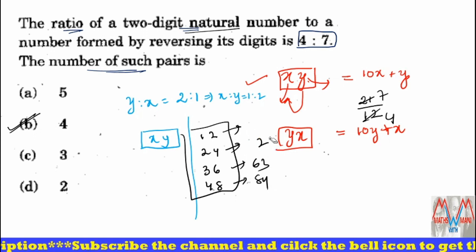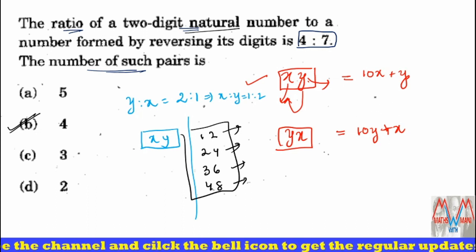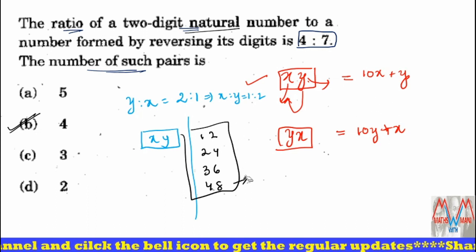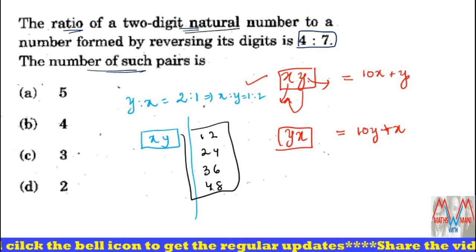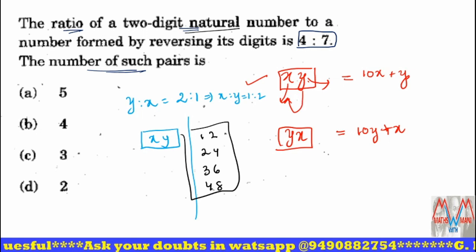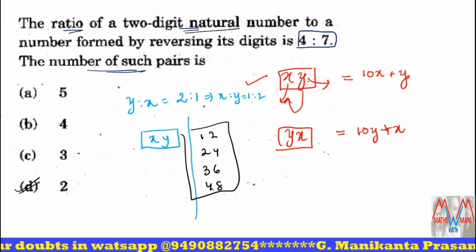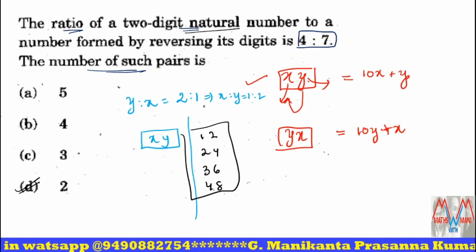Okay, yes, two pairs is the correct answer. Four values means only two pairs. Two pairs means the fourth option is the correct answer.